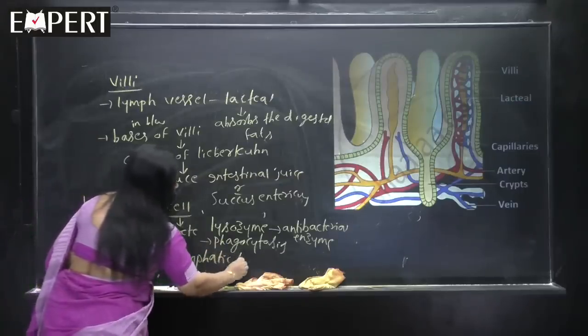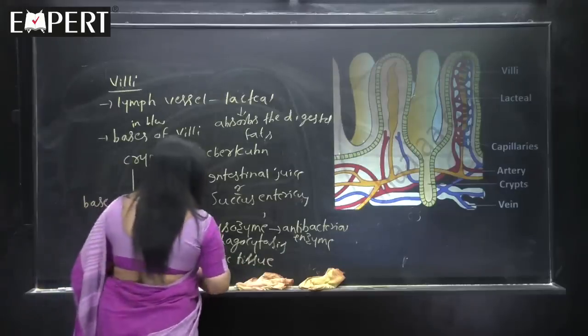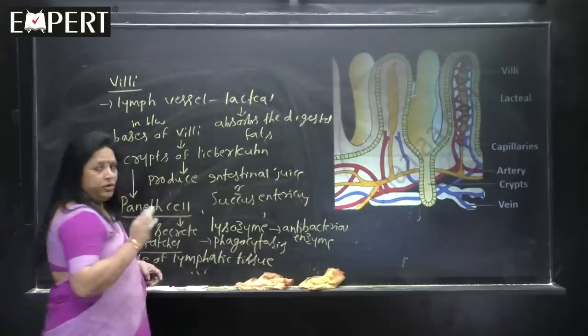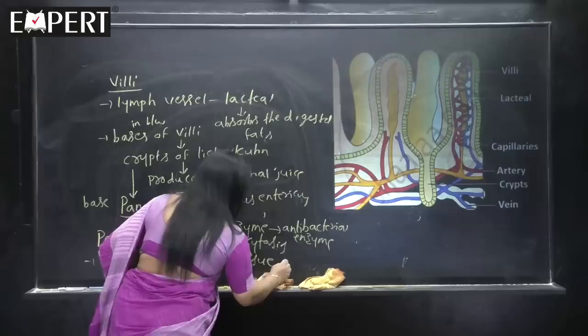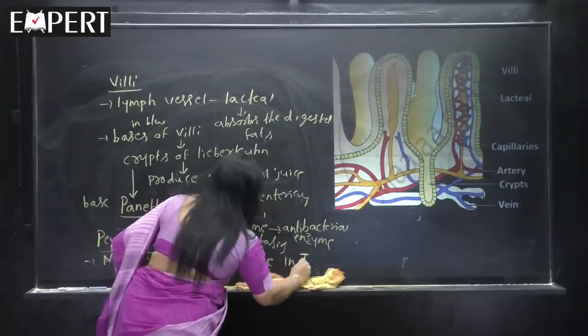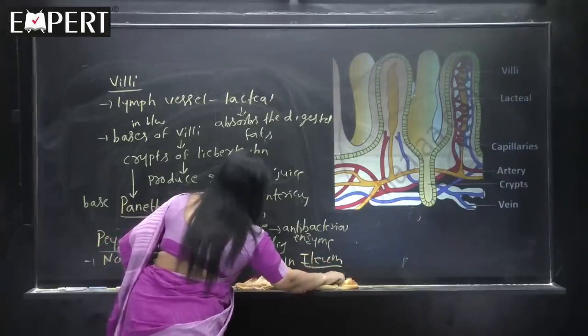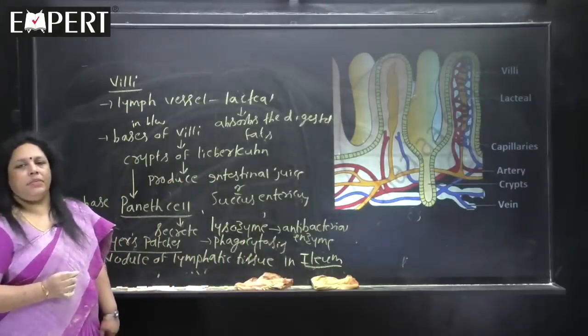Nodules of lymphatic tissue in the ileum part of the small intestine are called Peyer's patches.